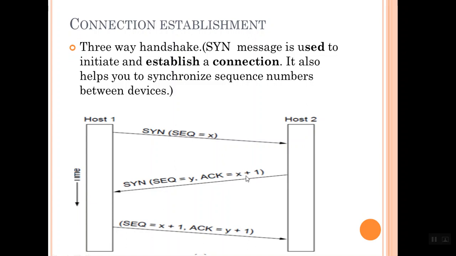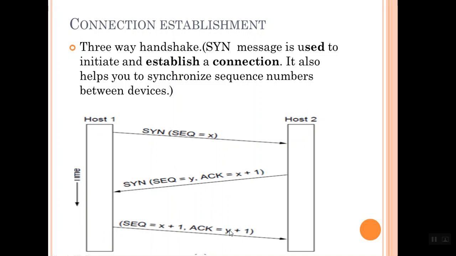That is specified in the acknowledgement field. Then host 2 will tell host 1 that its sequence number is Y. Since host 1 has received sequence number Y, what it next needs is Y plus 1.